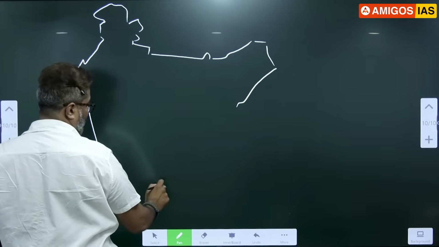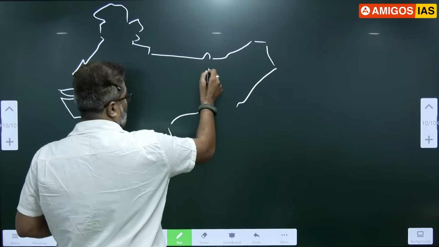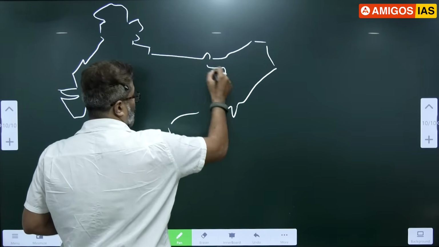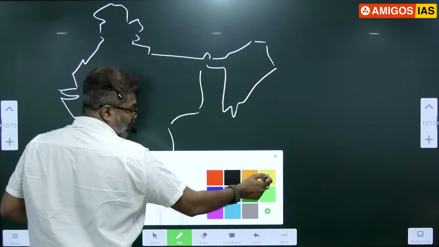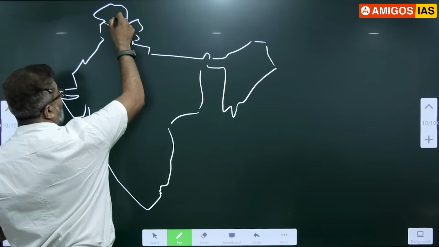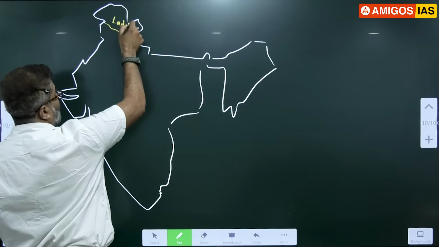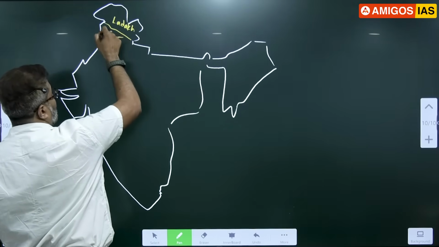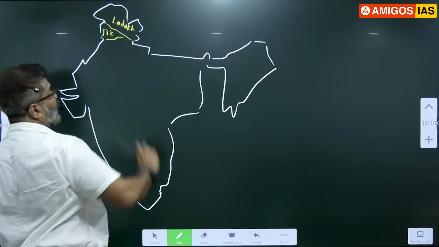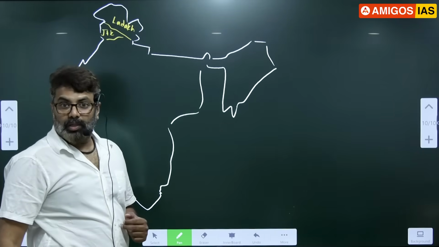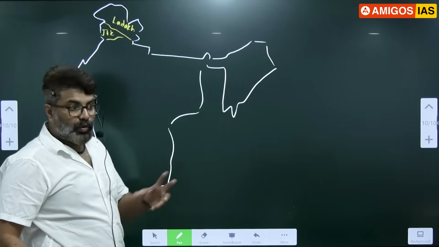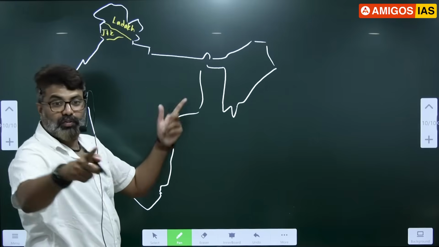Notice the map of India here. See here. When you mark, this is Ladakh, you should know. This is J&K. Like this, you should not go wrong on the basics. Many of you have gone wrong with J&K and Ladakh only.